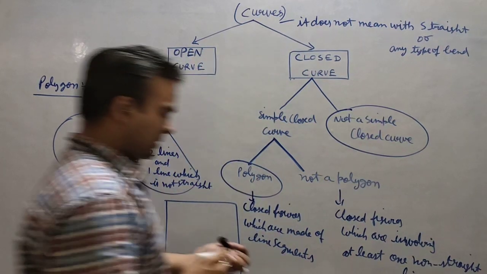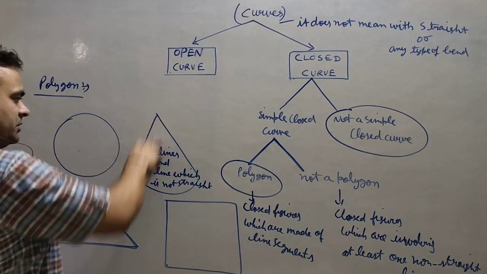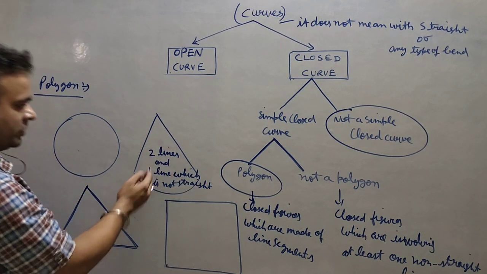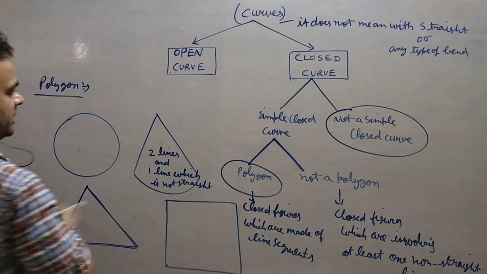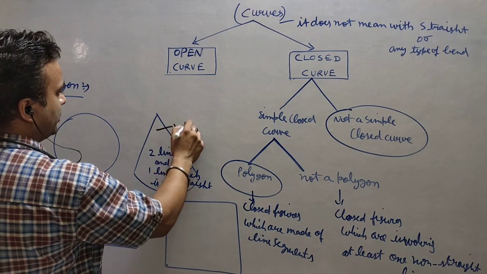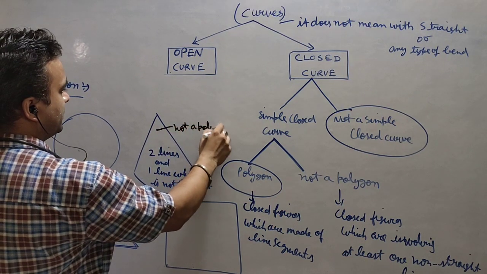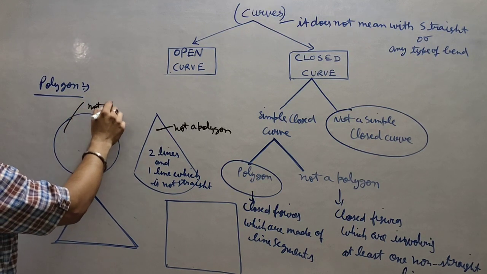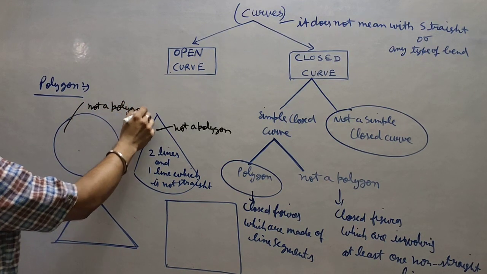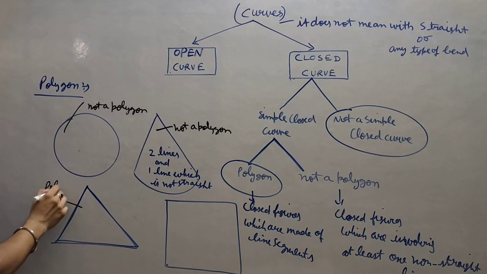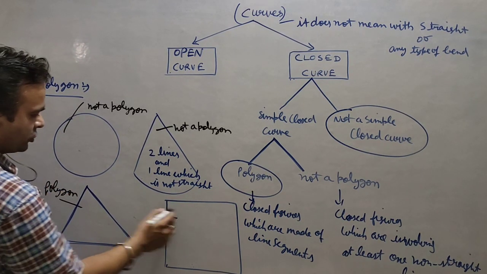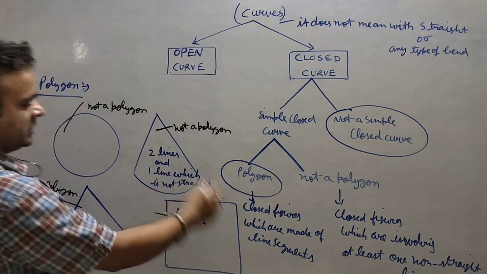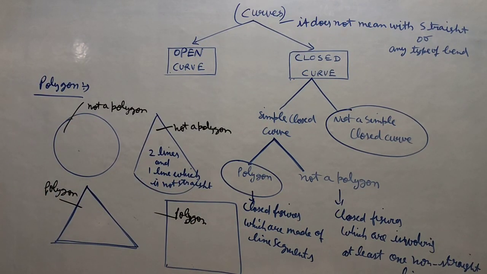Non-straight line means, like in this case, two lines are straight, only one line is not straight, but because of this one it will not be in the category of polygon. So this is not a polygon. This is also not a polygon. This is a polygon, right? This is also a polygon because they all are made up of straight line segments.